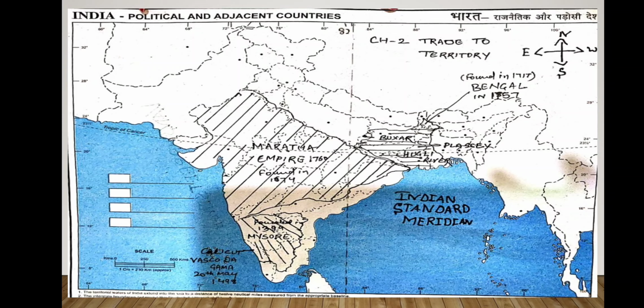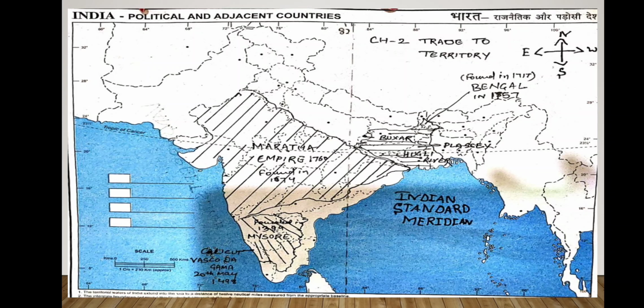And that was the time when they started expanding. They had already started one thing, that thing was the doctrine of lapse, and the other one was the subsidiary alliance. So these kinds of things they started. These were actually their strategies to capture the area in a different manner, like in a friendly manner.